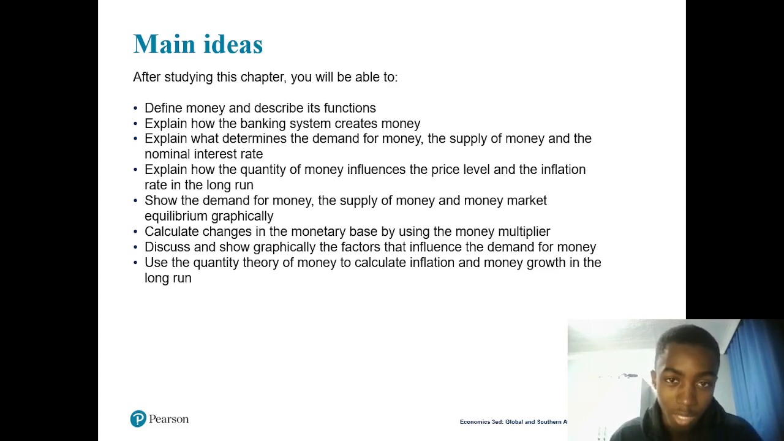Then we're going to have to explain the banking system and how money is created. We're going to have to explain and determine the demand for money, the supply of money, and the nominal interest rate. We're going to have to explain how the quantity of money influences the price level and the inflation rate in the long run. Then we'll learn about the short run in chapter 32, right? So we're going to learn about monetary policy, and the calculation that we call the money multiplier, which is the calculation of money and everything.